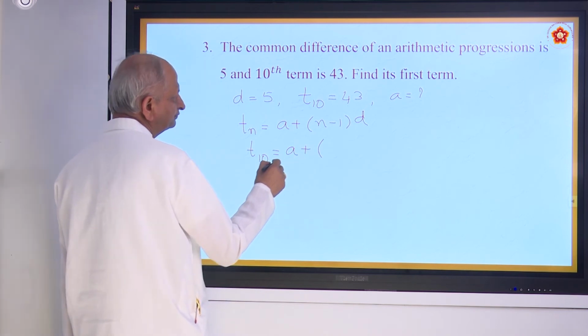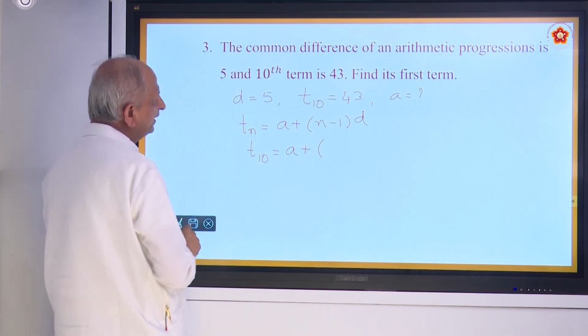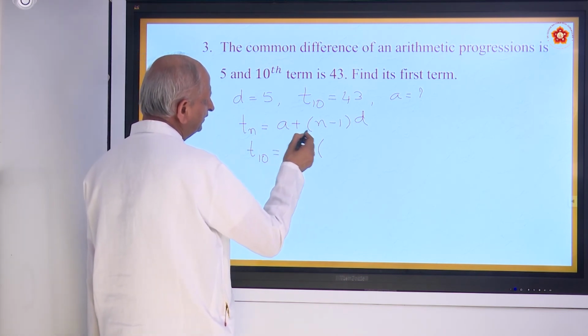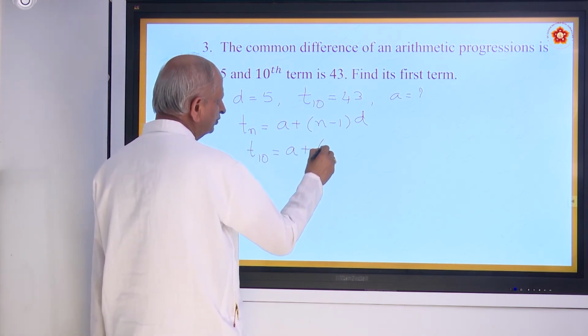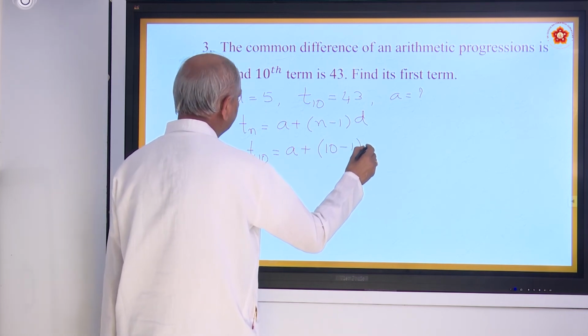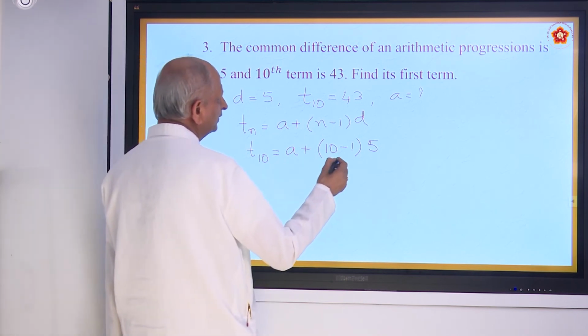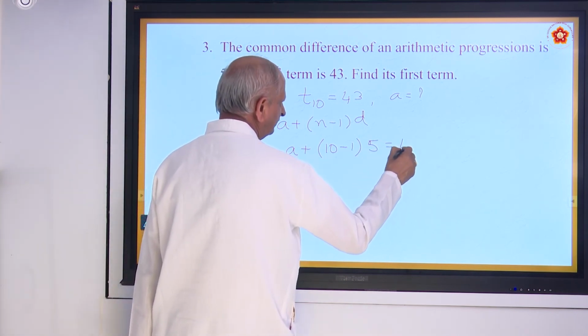What is n? The common difference is 5, n is 10. So A plus (10 minus 1) into the common difference. How much? 5. So that is equal to 43.